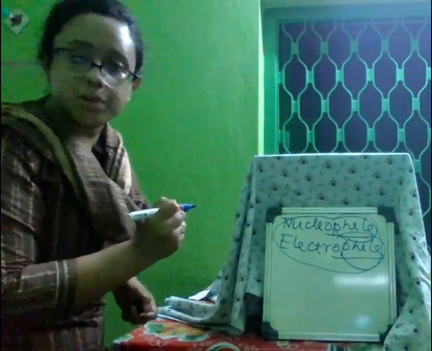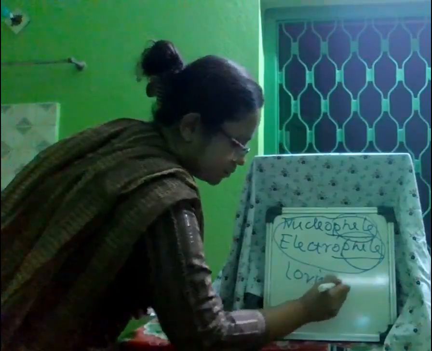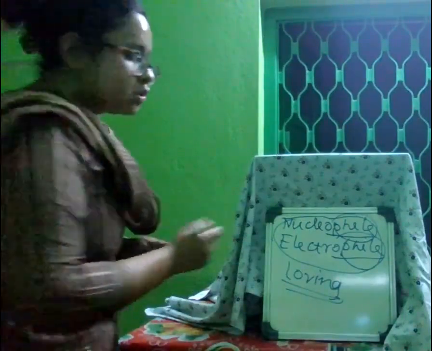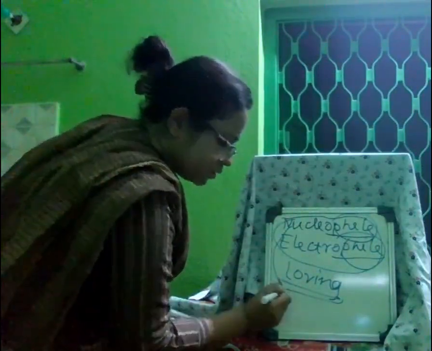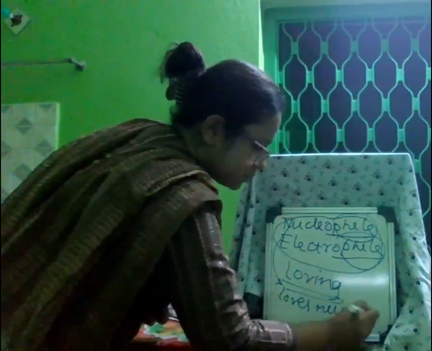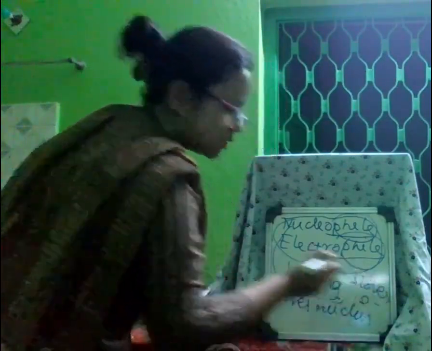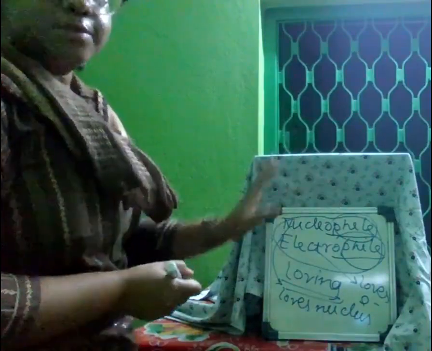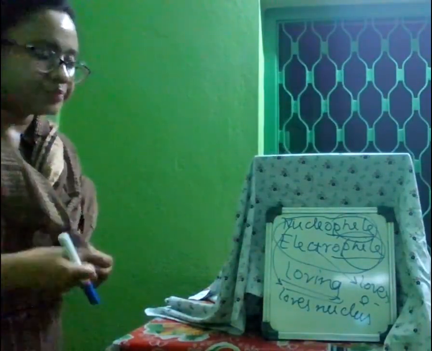What is the meaning of the word phile? Phile means loving. So nucleophile means nucleus loving, and electrophile means electron loving.